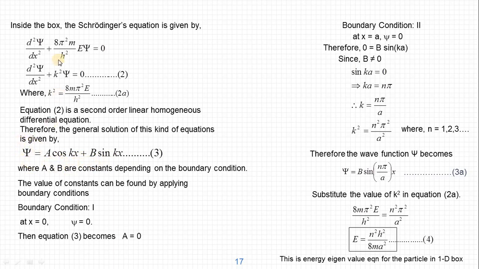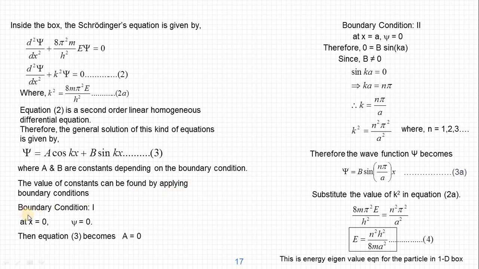So we got the solution for the Schrödinger wave equation as psi is equal to a cos kx plus b sin kx. But this cannot be called the eigenfunction because it still has some constants which are unknown. Of course we know the value of k, but we don't know the values of a and b. Until we solve for a and b, we cannot say this is the eigenfunction. So how to solve for a and b? For that we need to apply the boundary conditions. There are two boundaries: at x equal to 0 is one boundary, and at x equal to a is the other boundary.